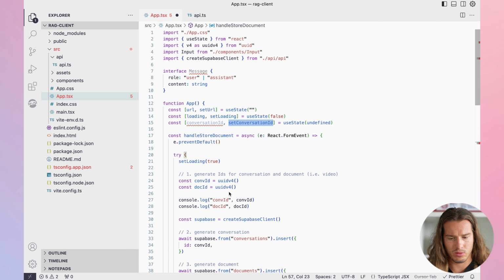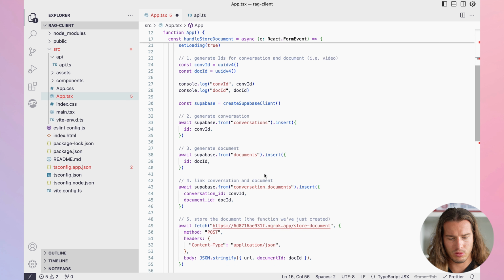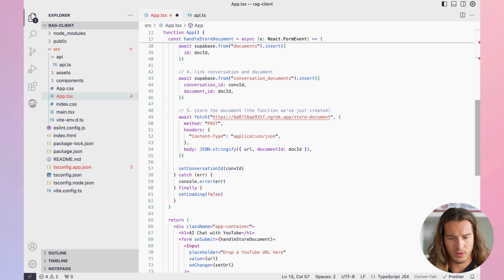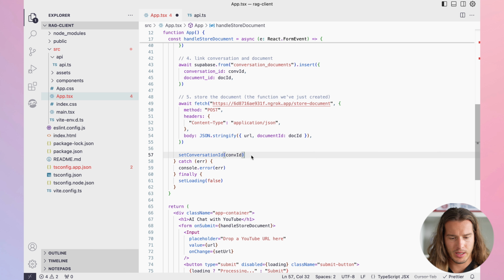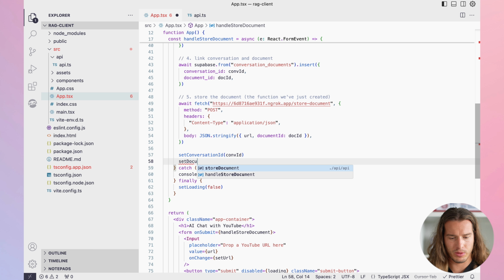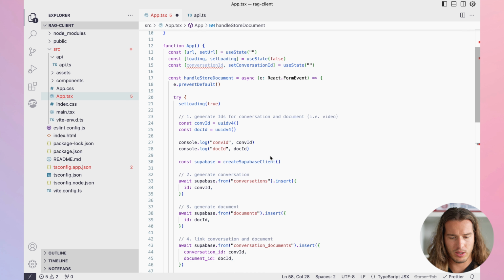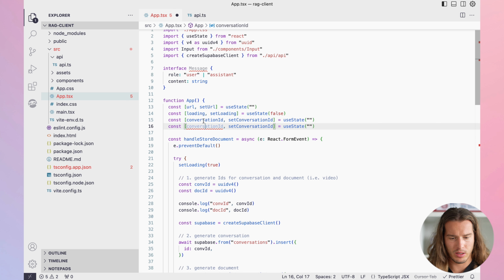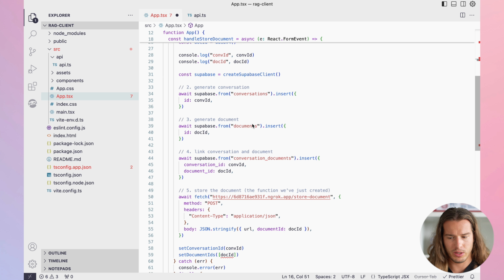Okay, so it's screaming again. We're just gonna do it like this. And we also need to set document IDs. We're gonna set it to doc ID. And here we have document IDs, set document IDs. It's just an empty array.